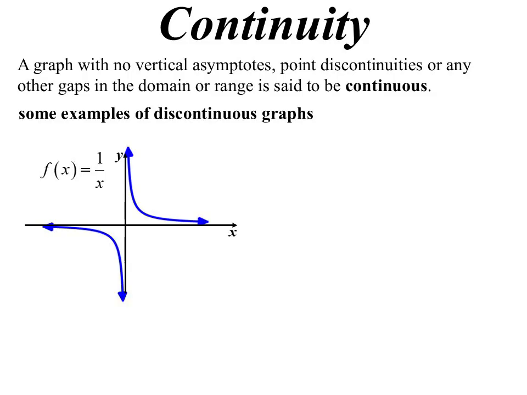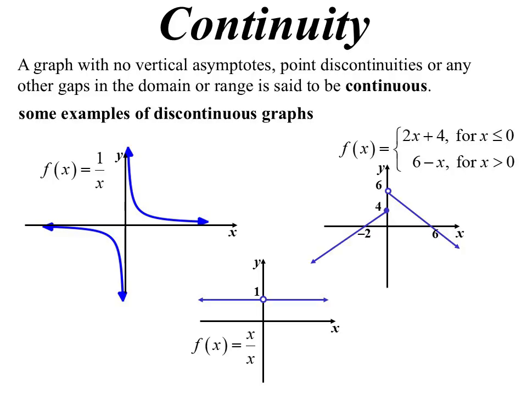We've got a vertical asymptote. You couldn't start at the left-hand side and get all the way to the right because there's a break in the middle there. This interesting little graph, x divided by x, which we would think, oh yeah, it's just y equals 1, except we couldn't substitute 0 into that. You'd end up with 0 over 0, and so you get a break in that graph as well.